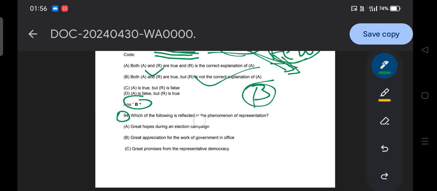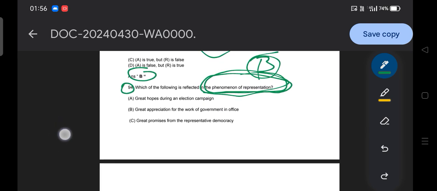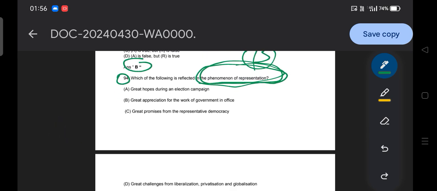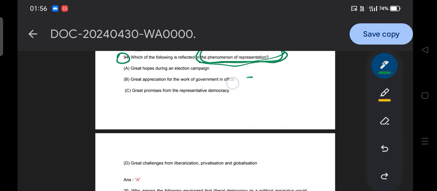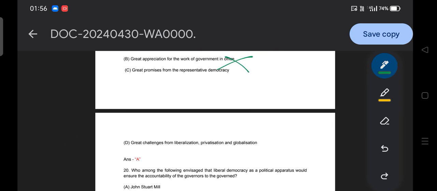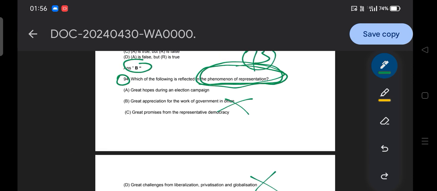Which of the following is reflected in the phenomena of representation? Option A, great hope during election campaigns. Option B, great appreciation for the work of government in office. Option C, great promise from the representative democracy and great challenge from liberalization, privatization, globalization. It's not related. When you talk about the phenomena of representation, how is this phenomenon organized with respect to representation? Through the election campaign.